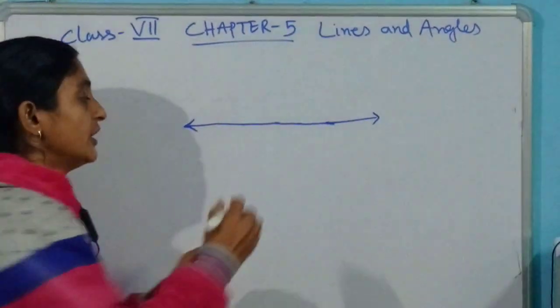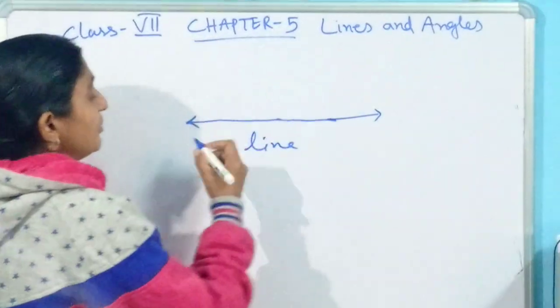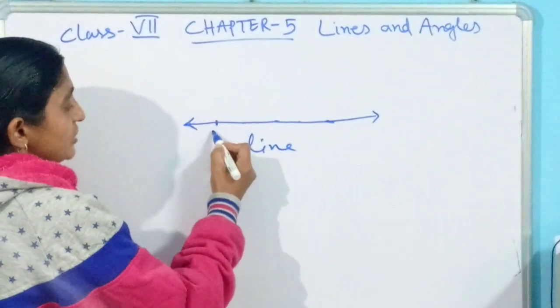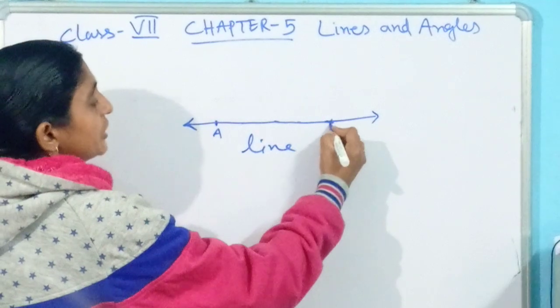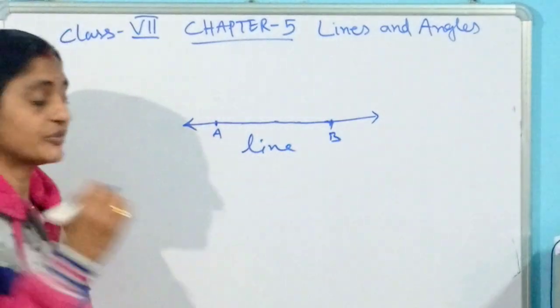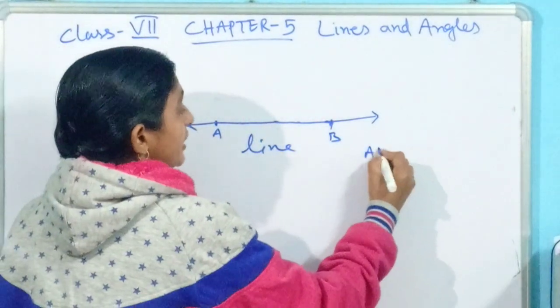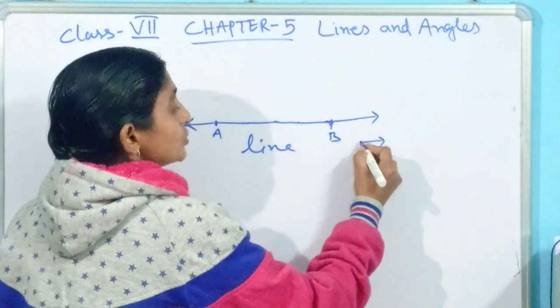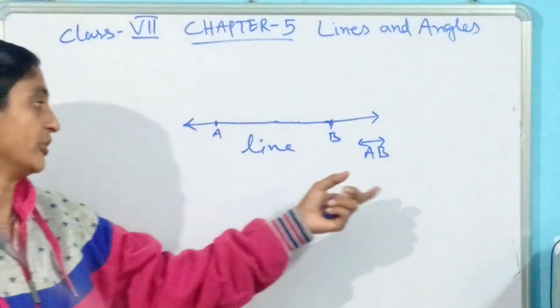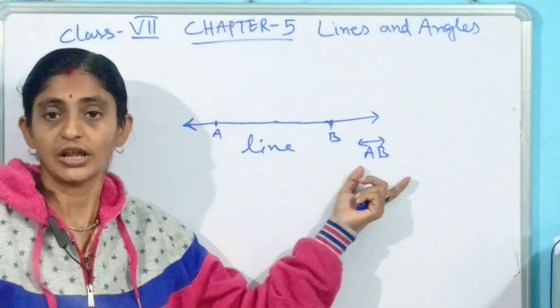If I am naming this point A and this point B, how can we present this one? We can present it like AB, with arrow heads on both sides. So it is the symbol to present a line.